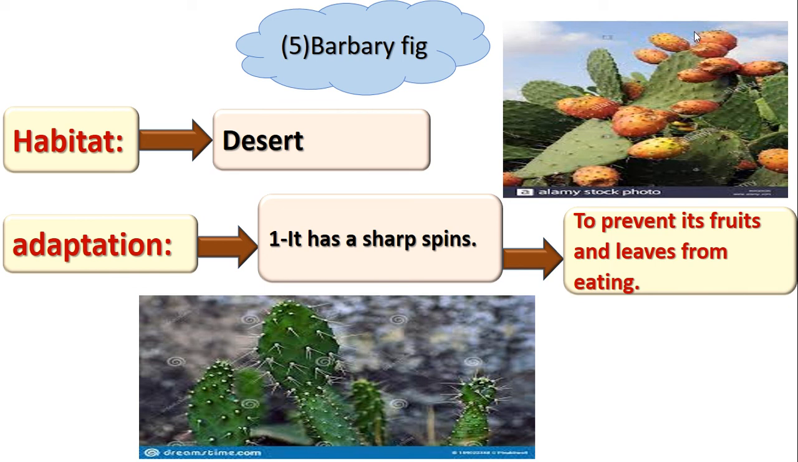So the Barbary fig lives in the desert. It has sharp spines. We all know that the Barbary fig has sharp spines when we eat it. Why does it have sharp spines in the desert? Why does any plant have spines? To prevent animals from eating it. So the Barbary fig has sharp spines to prevent animals from eating it.